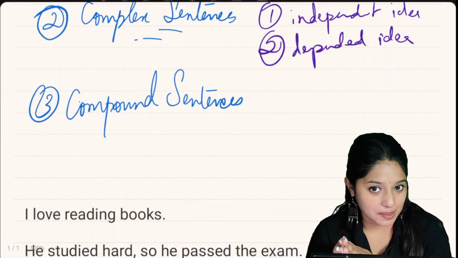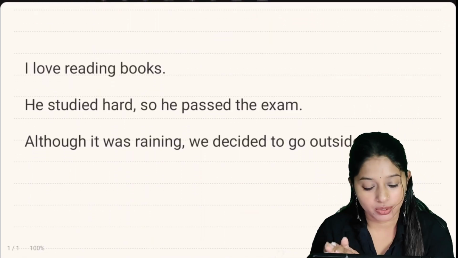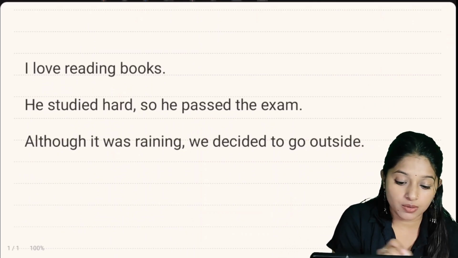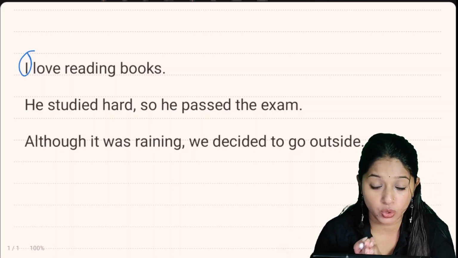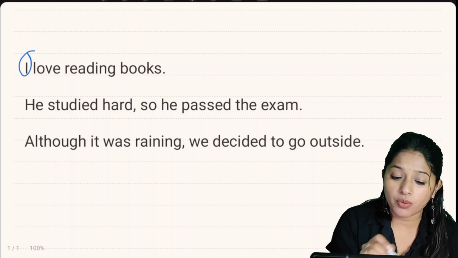Now let's see some examples. See the first one: I love reading books. Who? I. So I is the subject. Whom are we talking about? I. मेरे बारे में बात हो रहा है, ठीक है? So what is the verb?